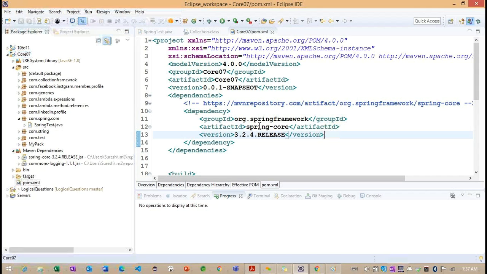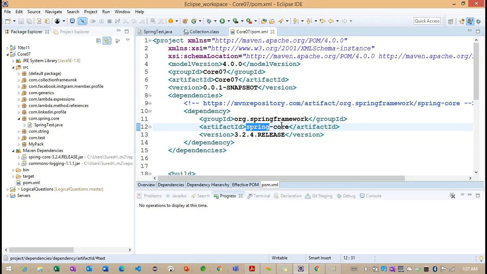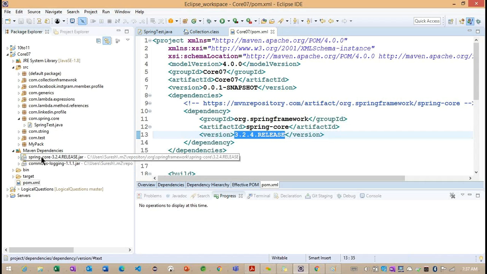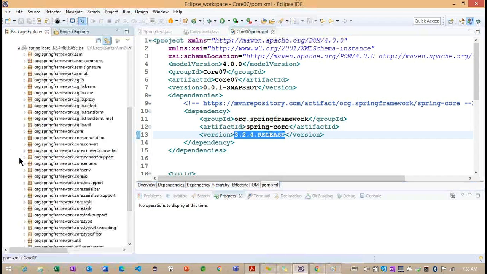What is the jar we added here? What is the artifact name we are having? Spring-core. What is the version we are having? 3.2.4 release. So same thing we are having or not here? Spring-core 3.2.4 release. Getting the point. So this is the way we can add whatever jar we want to work with from the Spring framework here.